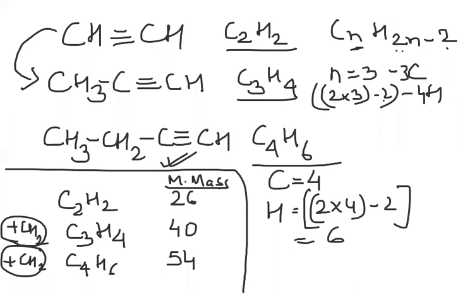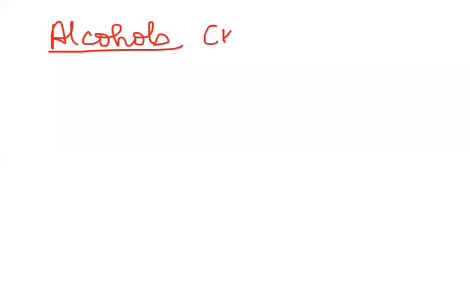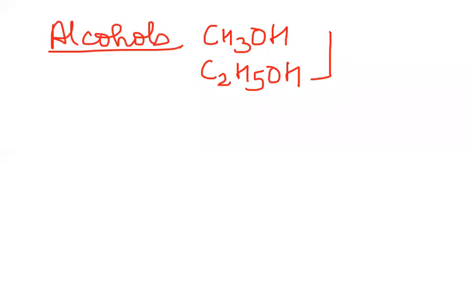But let me check with one more so that you understand it more clearly. If you take the homologous series of alcohols, suppose you are writing CH3OH or C2H5OH. What is the difference between these two? There is one CH2 group. You add one CH2 group to the methanol molecule and it becomes C2H5OH.